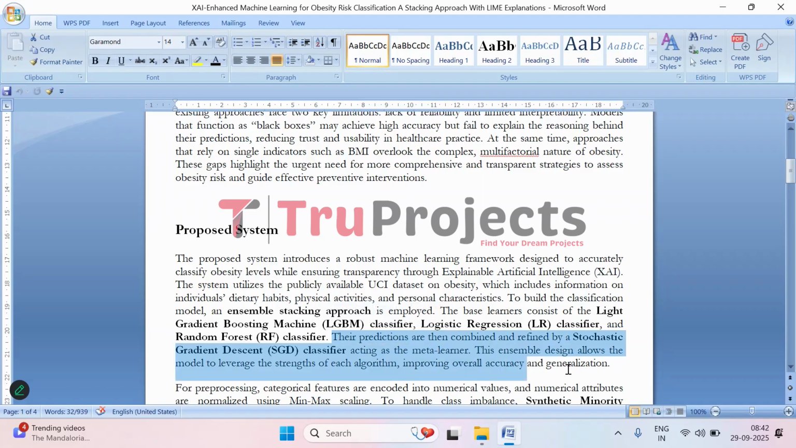And to bring all these predictions together, we use another model called stochastic gradient descent, that is SGD, as a meta classifier. This final step refines the results from the base models and improves overall accuracy and generalization. In simple terms, this ensemble approach helps the system take the best parts of each model to make smarter and more trustworthy predictions. So here we are using an ensemble stacking approach in which we will be combining all these models.